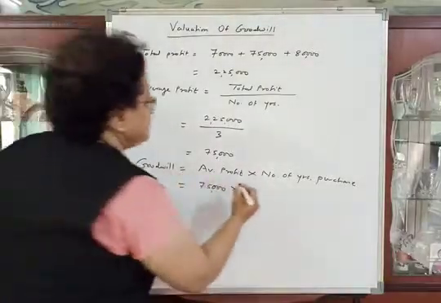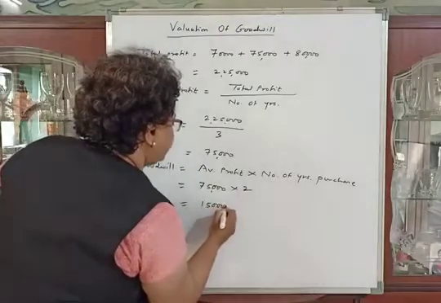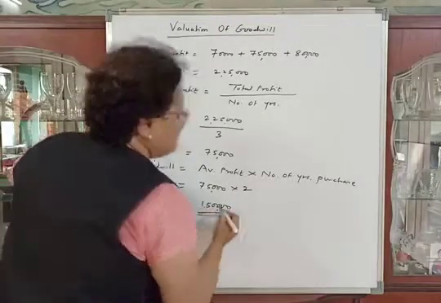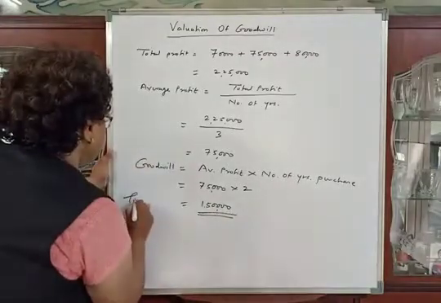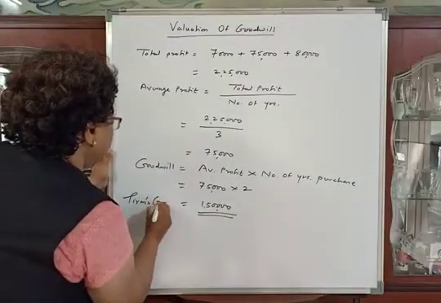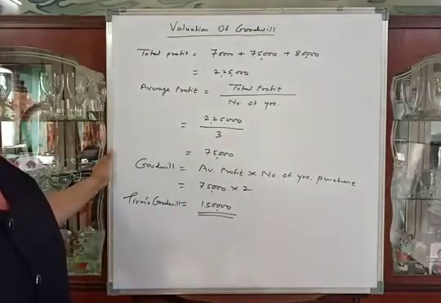So 75,000 into 2, which will be 1,50,000. So 1,50,000 will be the goodwill of the firm. Firm's goodwill is equal to 1,50,000.